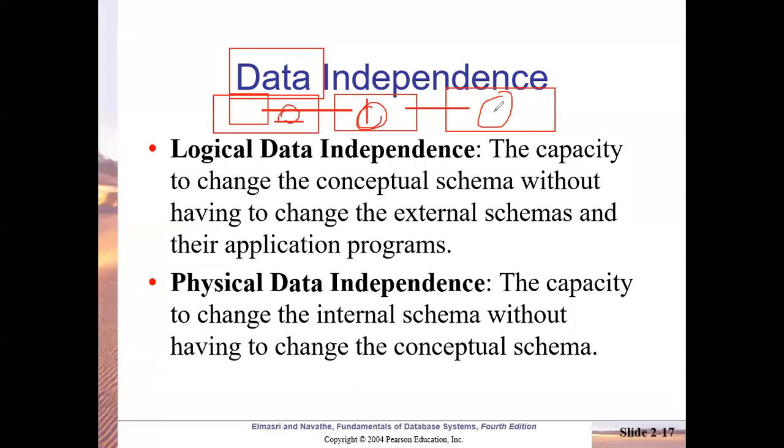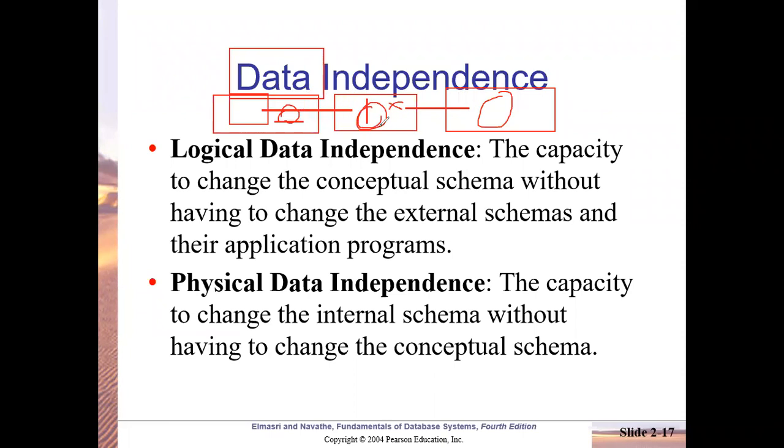Earlier it was Visual Basic and now I want to modify it to Java Swings. I can do it without affecting the database stored in Oracle. I can do that very well without changing the internal or middle level. This is called data independence. That means the data at any level can be modified independently without affecting the data at the other two levels. This is called data independence.